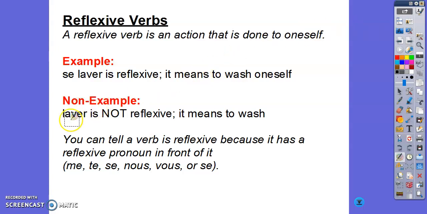A non-example would be just laver by itself. This is not reflexive. It just means to wash. It's not referring to washing anyone in particular, not washing yourself. So that is not reflexive. So this first example would use être in the past tense. The second one would not. You can tell a verb is reflexive because it has a reflexive pronoun in front of it. So for example, me, te, se, nous, vous, or se. This first one has se in front of it, so I can tell it's a reflexive verb.